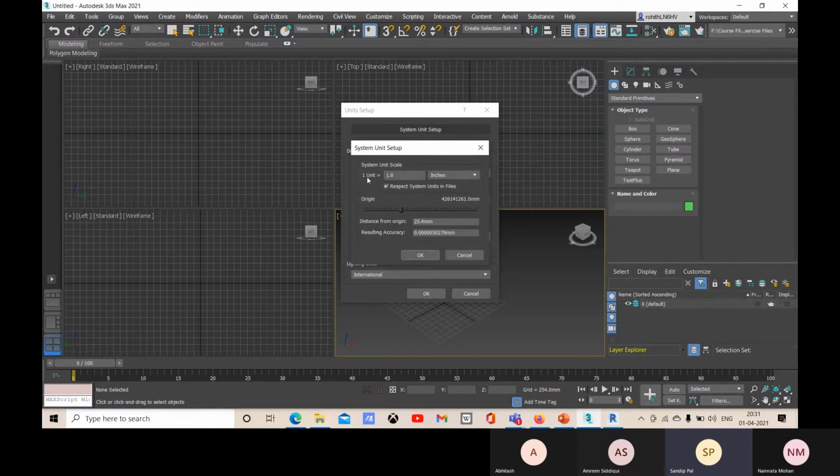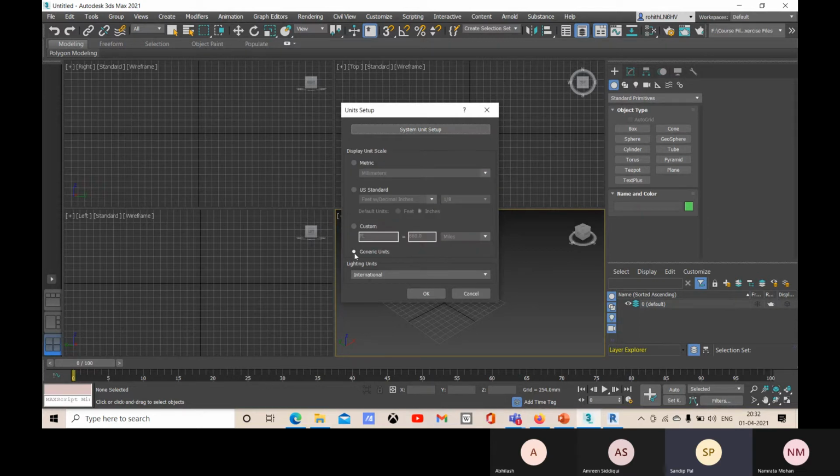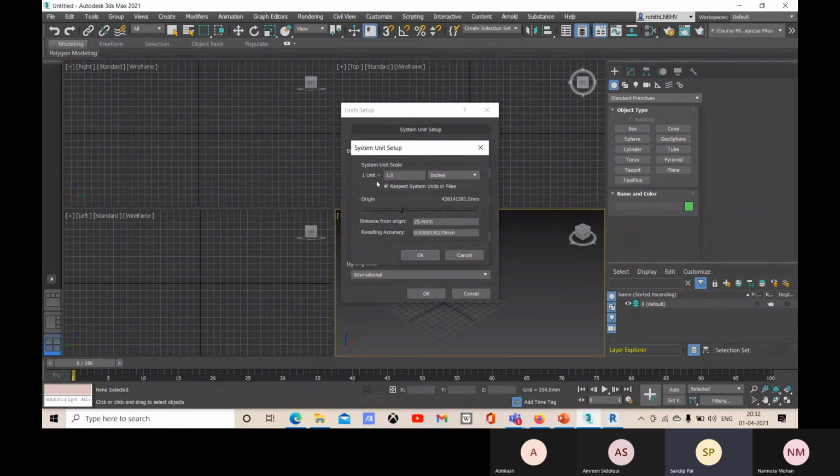So there you can set 1 unit is equal to 1 inch. Generic unit is your arbitrary unit, so there will be no value. One is equal to 1 unit, but here you see that 1 unit is equal to 1 inch. Here it is set like that.